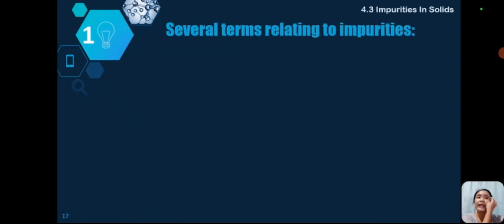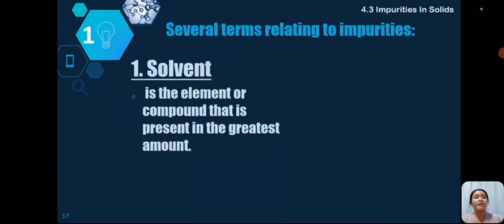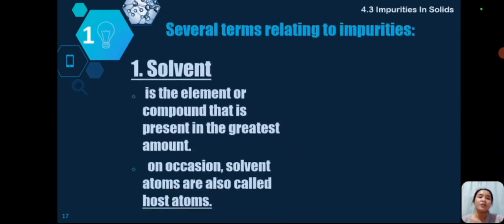Next is several terms relating to impurities. First is the solvent. Solvent is the element or compound that is present in the greatest amount. Kaya nasasabi na ang solvent daw is present in greatest amount. That is because it is the main thing or mas marami na naroroon ito sa isang mixture. Kaya nga di ba kapag nagtitimpla tayo ng juice, mas marami ang tubig compare sa juice powder. Also, on occasions, solvent atoms are also called host atoms.